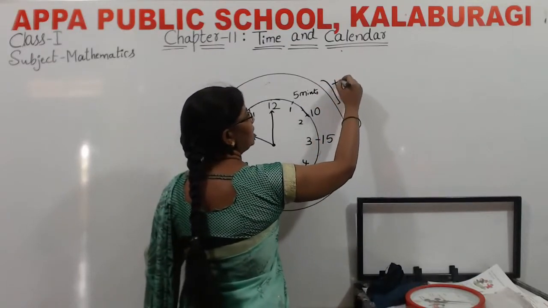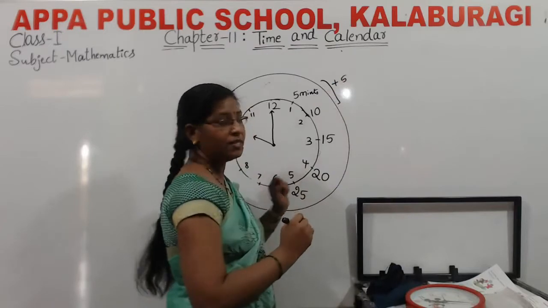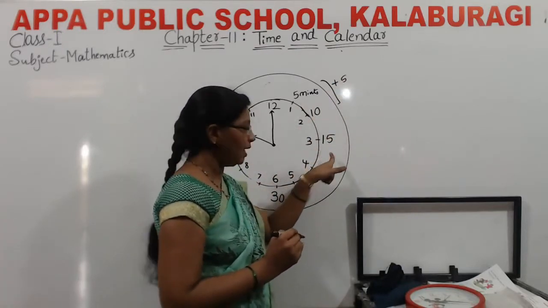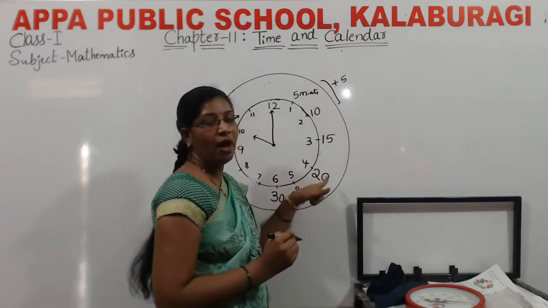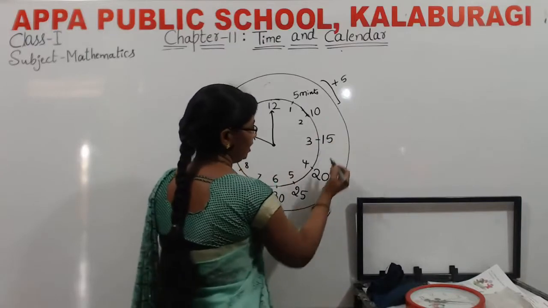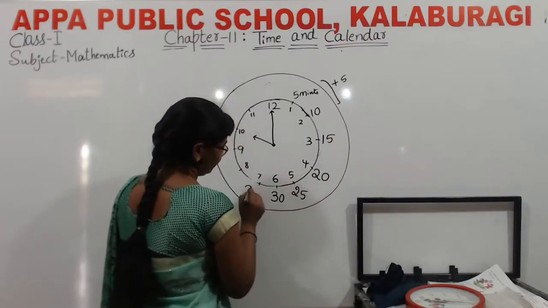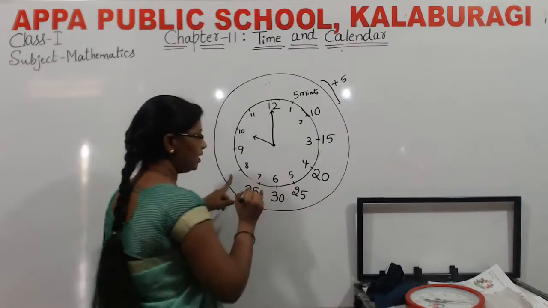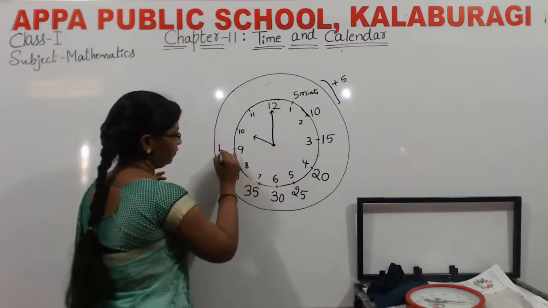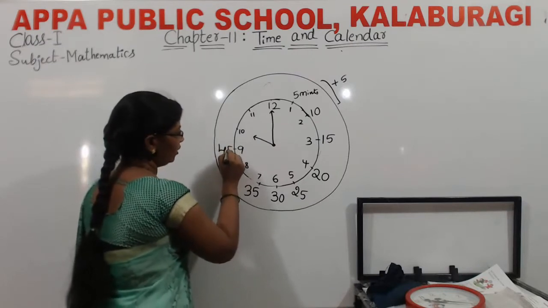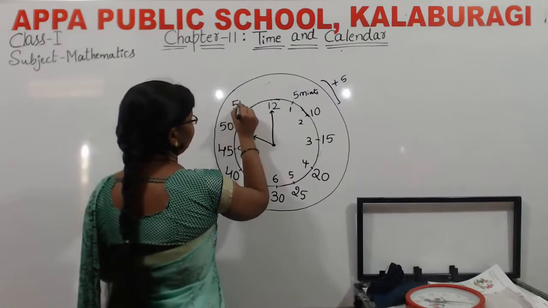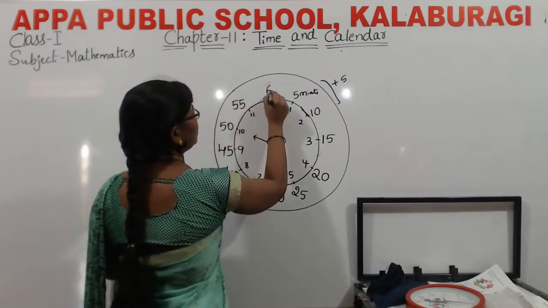We are incrementing, see here, 5 plus 5 is 10. 10 plus 5 is 15. Incrementing means you have to add the 5 values. See, 15, 20, 25, 30, very good, 35. After that, 40. After that, very good, 45, 50, 55, then it will be 60.